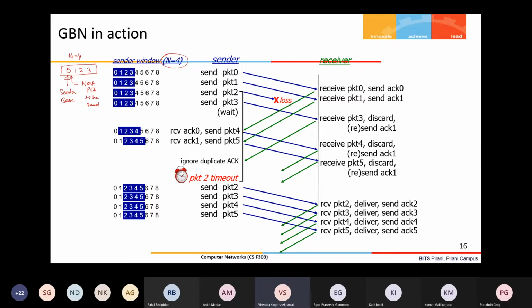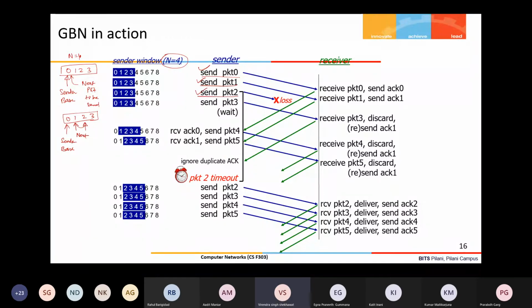So the sender starts sending the first packet. Then after sending the first packet, its next packet pointer will move from 0 to 1. So here I'm just making 0, 1, 2, 3. After sending the first packet, my send base will be here only. The send base changes only when I receive an acknowledgement. And then my next pointer will move from 1 to 2.